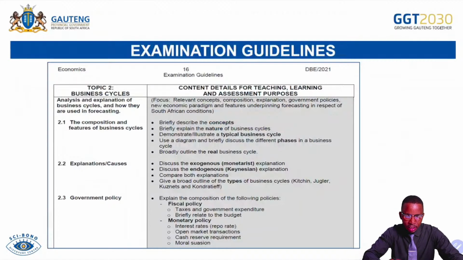So the first thing, for 2.1, the composition and the features of the business cycle. It is very important for you to ensure that you capture the following. Be able to define or describe the concept of the business cycle as the economic model that illustrates the increase and decrease of economic activities, what we call also the upswings and downswings, expansion and contraction, etc. And then briefly explain the nature of the business cycles. Then you continue to demonstrate or illustrate the typical business cycle. You must be able to draw the typical business cycle, which is the normal one that you learned from grade 10. And then use the diagram and briefly discuss different phases in the business cycle.